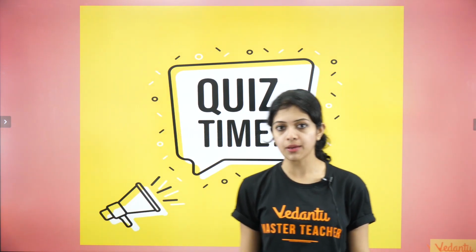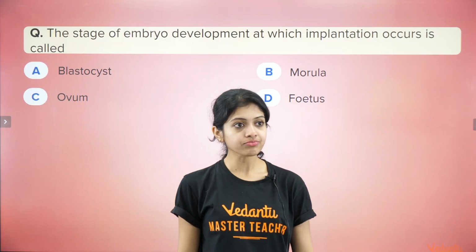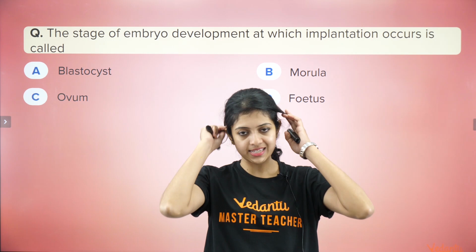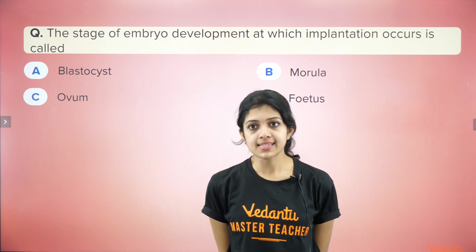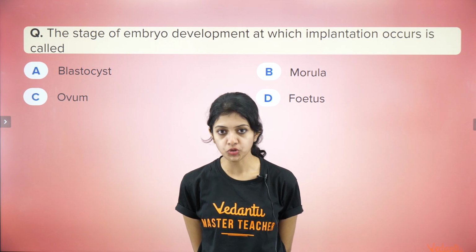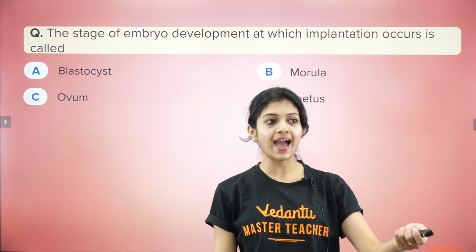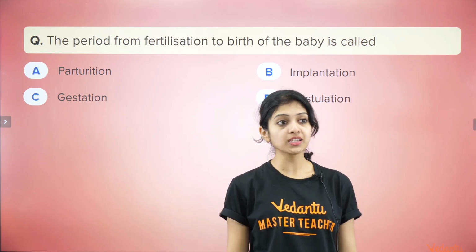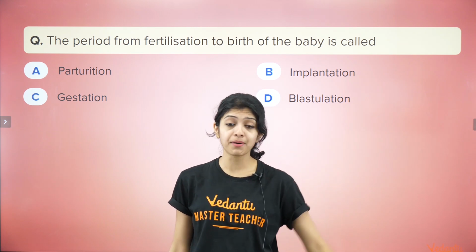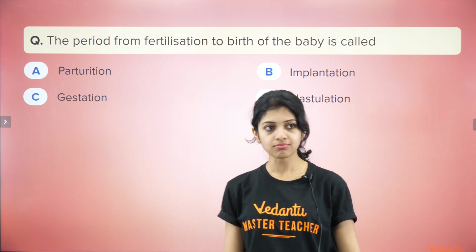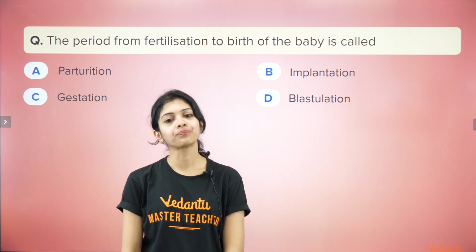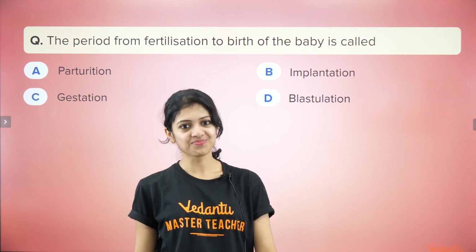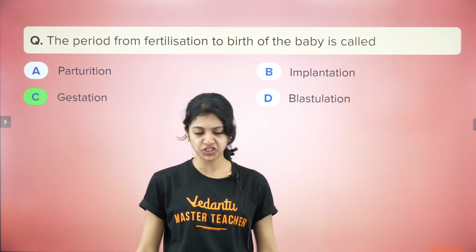And now it's time for a quiz, a very, very quick quiz. The first question, the stage of embryo development at which implantation occurs is called, yes, 5, 4, 3, 2, 1 and go. The answer is blastocyst. The second question, the period from fertilization until birth of the baby is called, yes, 5, 4, 3, 2, 1 and go. Yes, the answer is gestation.